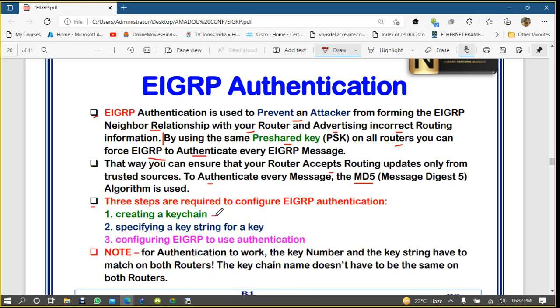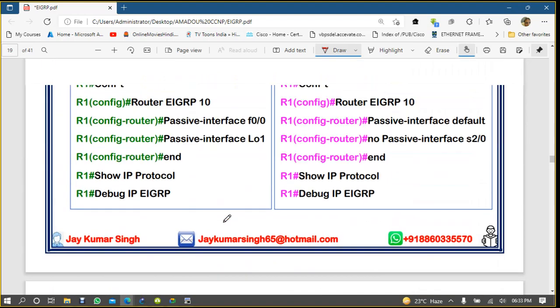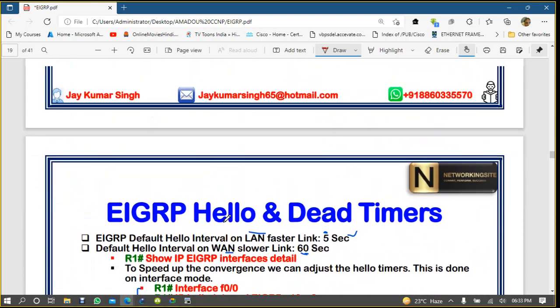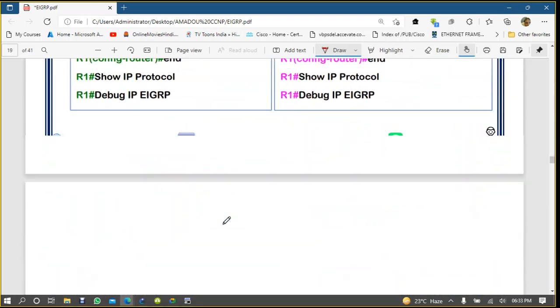First you create a keychain. Why is it talking about a keychain? Maybe you have a router, and your router is connected with multiple neighbors, not a single neighbor. Let me show you.